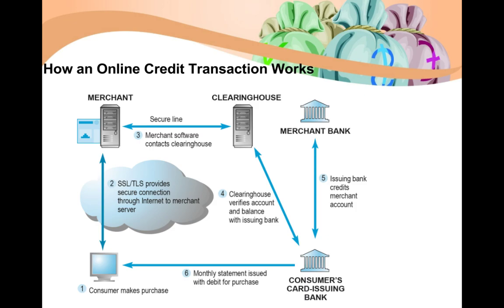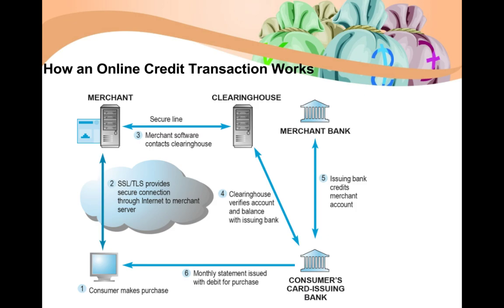So that is done by the clearinghouse verifying the balance with the issuing bank, the consumer's card issuing bank. In order to verify the account balance of the consumer, the clearinghouse has to contact the card issuing bank of the consumer.